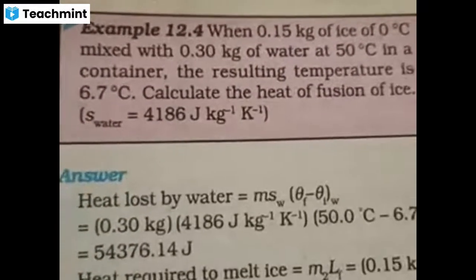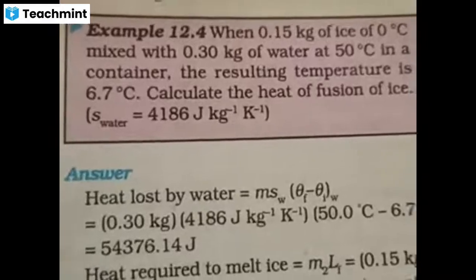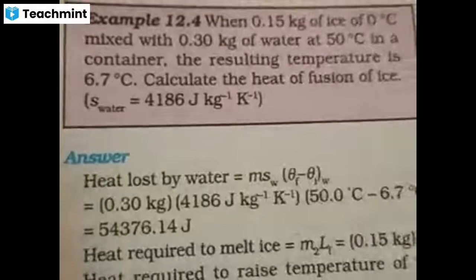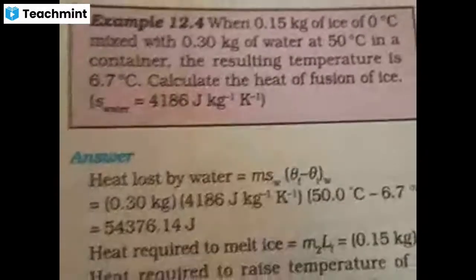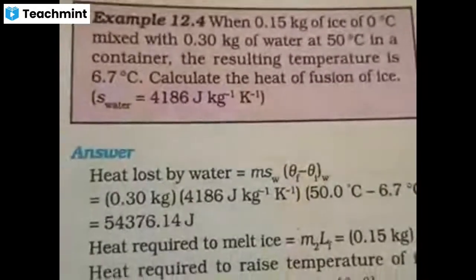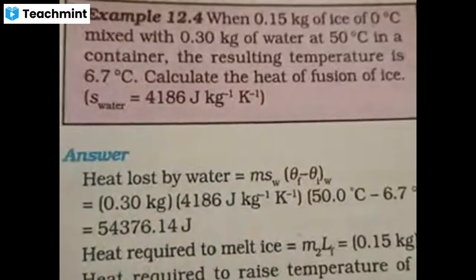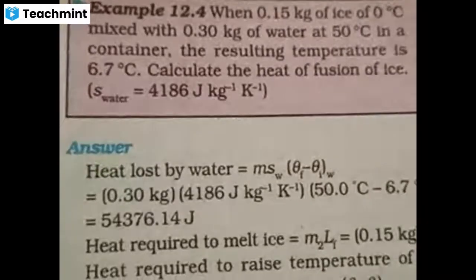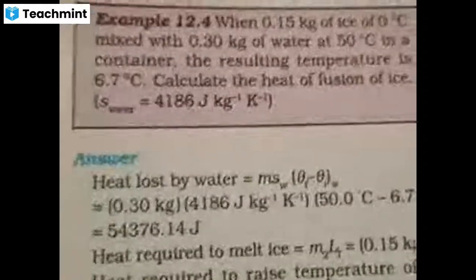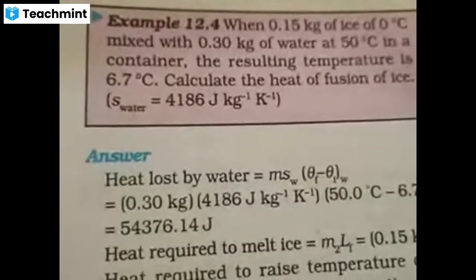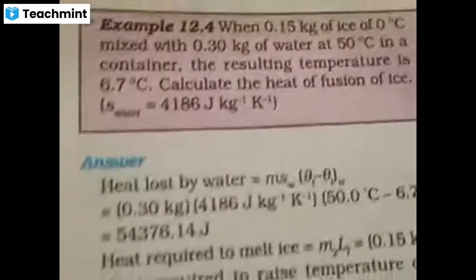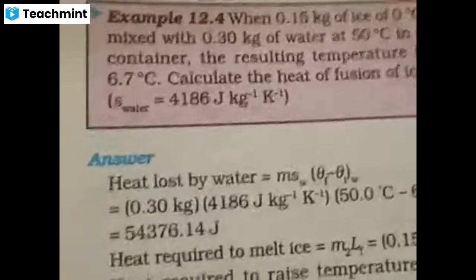Now, this is a basic outline. On top of this, you should apply the concept of logical sense, identifying where a change of state is taking place. Some processes involve change of temperature, some involve change of state. Now, let us go one by one. Let us go with ice first and then deal with water. In ice, what is happening? 0 to 6.7. You should now ask whether it is possible to convert from 0 to 6.7 directly for ice.